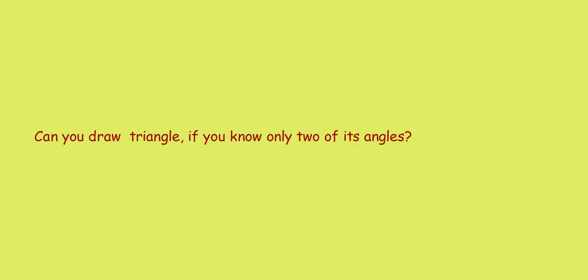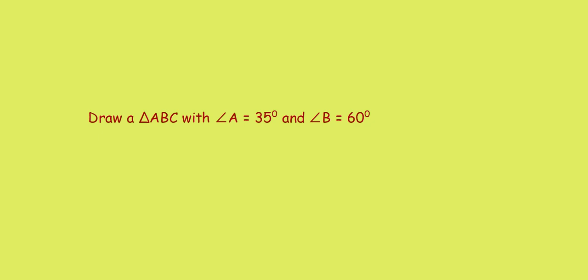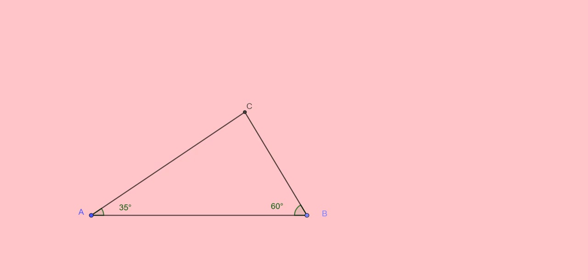Can you draw a triangle if you know only two of its angles? Draw a triangle ABC with angle A 35 degrees and angle B 60 degrees. Do it yourself. Here is a triangle ABC with angle A 35 degrees and angle B 60 degrees. Is this the only triangle with angle A 35 degrees and angle B 60 degrees?